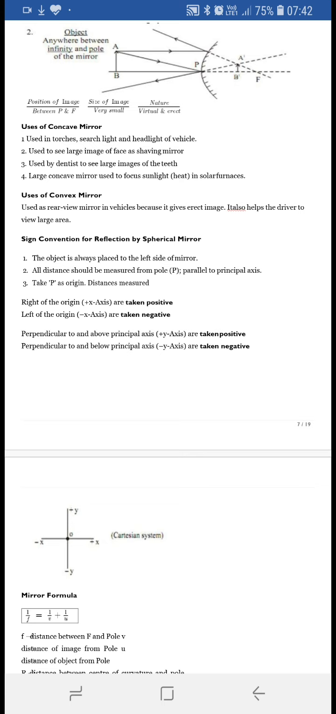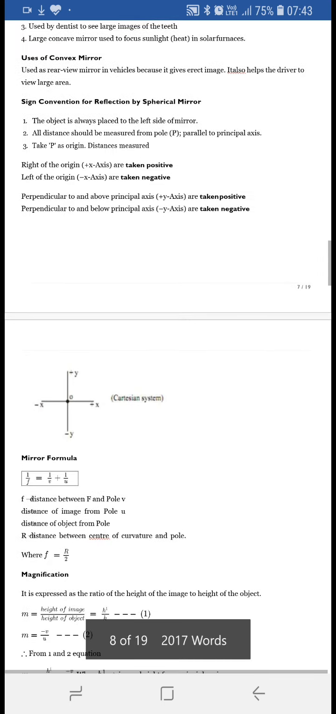Now there are some sign conventions for reflection by spherical mirrors. What are the sign conventions? The object is always placed to the left side of the mirror, and all the distances are calculated from the pole of the mirror, so P is taken as origin. Right side of the pole will be taken as positive and the left side of the pole will be taken as negative. The perpendicular distance above the principal axis will be taken as positive, and the perpendicular distance below the principal axis is always taken as negative.